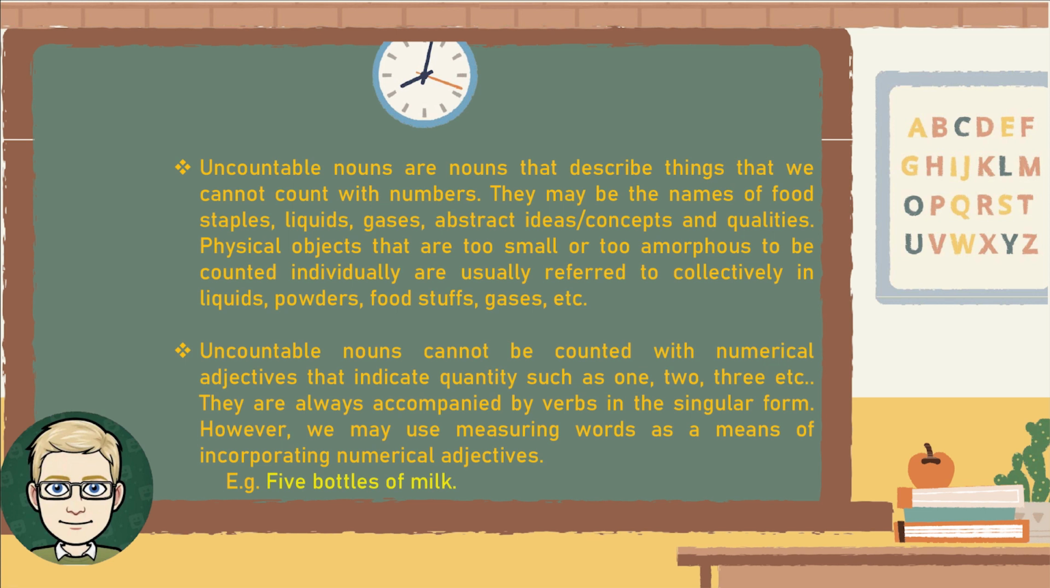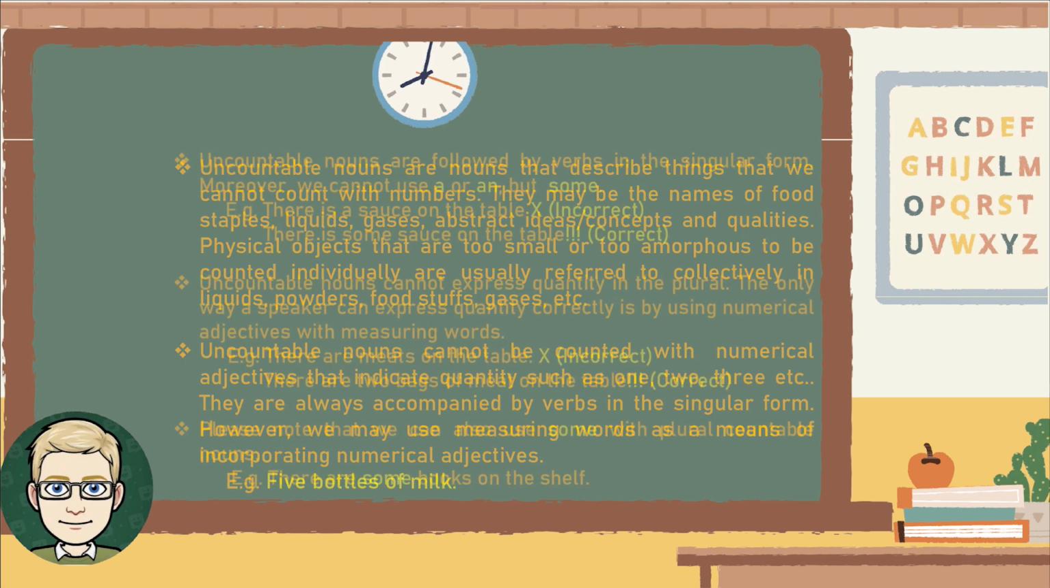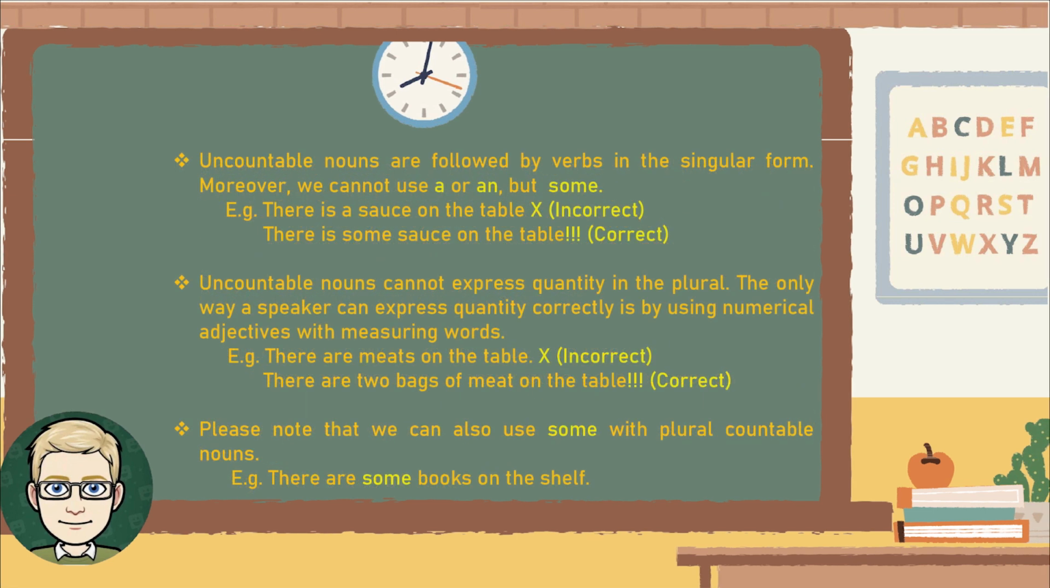For example, 5 bottles of milk. Uncountable nouns are followed by verbs in the singular form. Moreover, we cannot use a or an, but some. There is a sauce on the table. Incorrect. There is some sauce on the table. Correct.